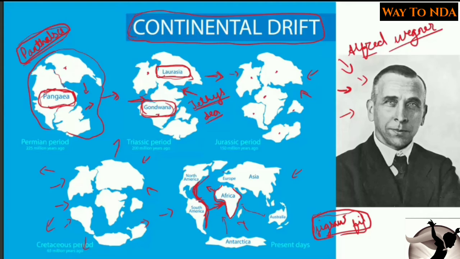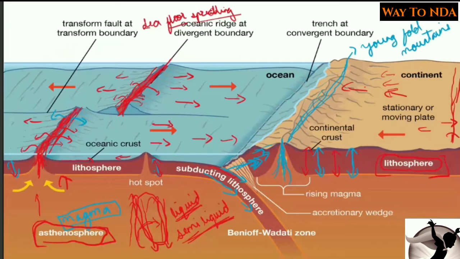The convection currents were going on and cracks developed, and when these cracks developed, the sea floor spreading started to happen, and slowly and steadily over millions of years this got separated from each other, and it gave rise to present day continents. So this thing is called plate tectonics.